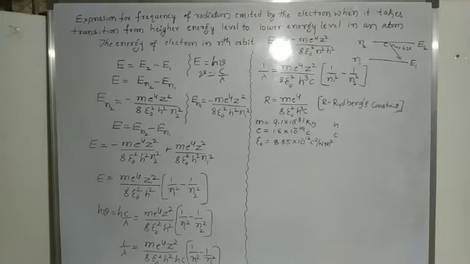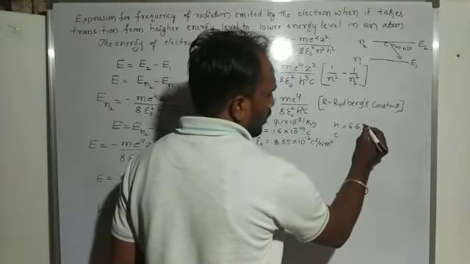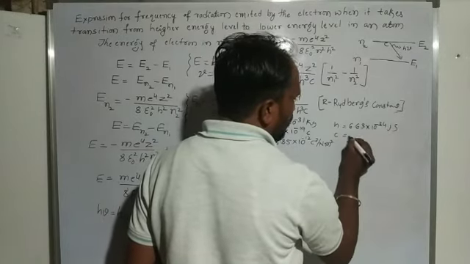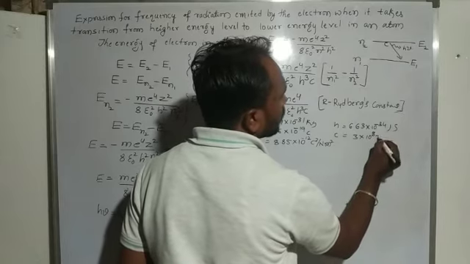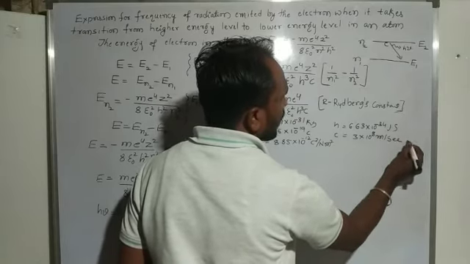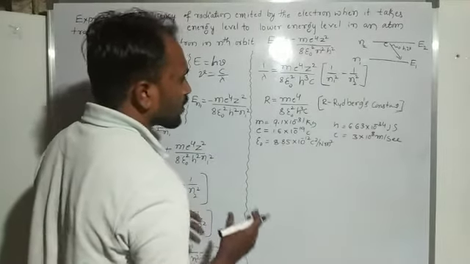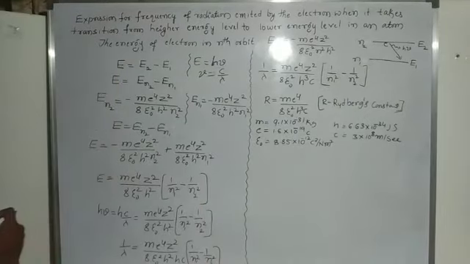So this is the epsilon naught value, and another one is the Planck constant, 6.63 into 10 power minus 34 joule second, and the speed of light, 3 into 10 power 8 meter per second. Okay, so these are all constant values. We just put these constant values in this equation.